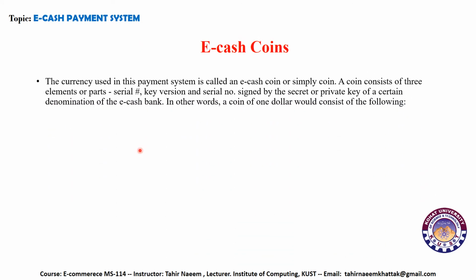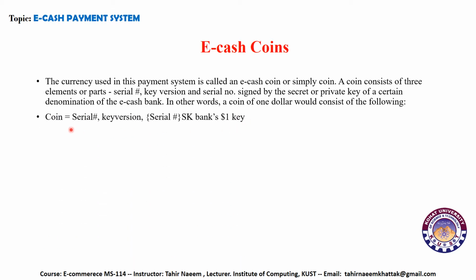The currency used in this payment system is called an eCash coin, or simply a coin. A coin consists of three elements. There are three basic parts of a coin. One is the serial number, which is unique to every coin, and the key version, which is the key assigned to the specific coin, and the serial number signed by the secret or private key of a certain denomination of the eCash bank. In other words, a coin of $1 would consist of the following elements.